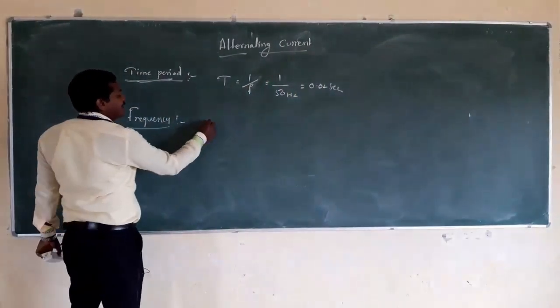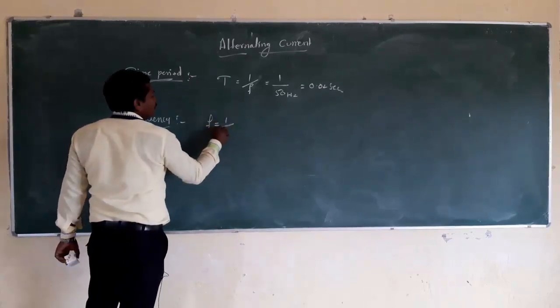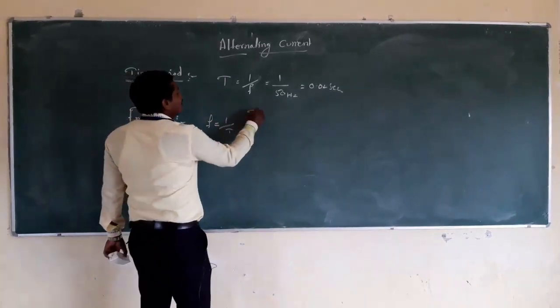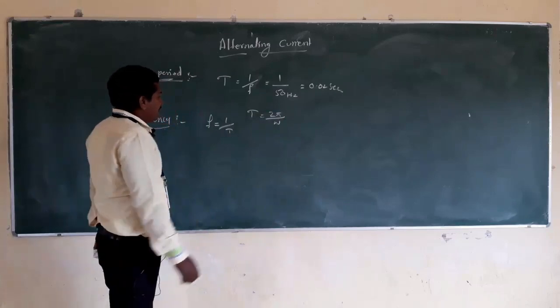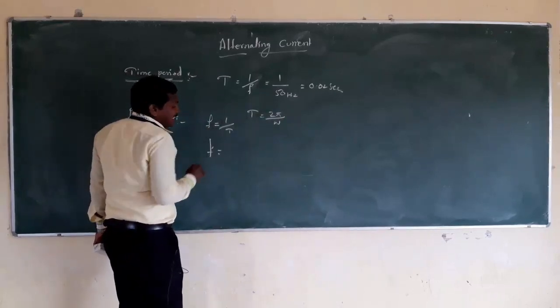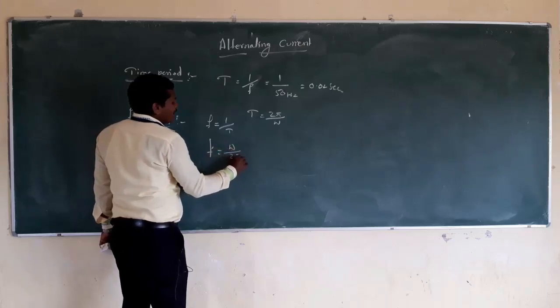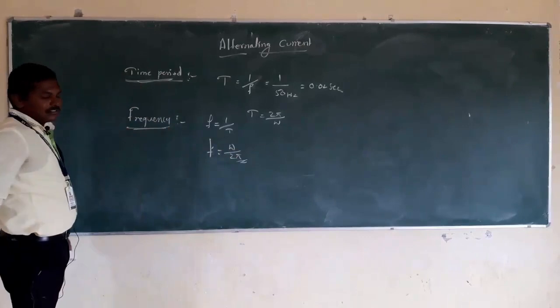So the frequency is represented by f, and here f is inversely proportional to the time period. The time period can also be written as T is equal to 2 pi divided by omega. Here T is in the denominator, therefore f is equal to omega divided by 2 pi. And this is about frequency.